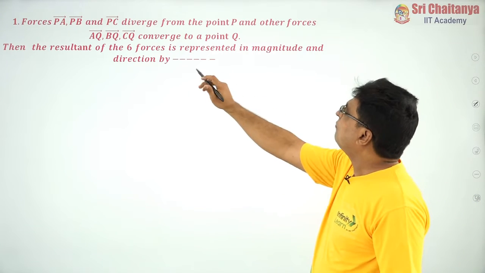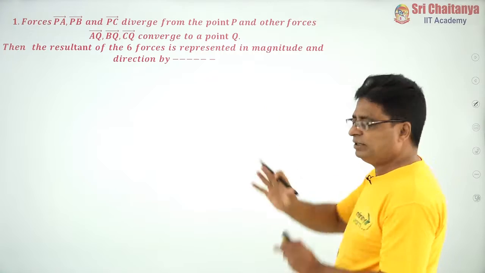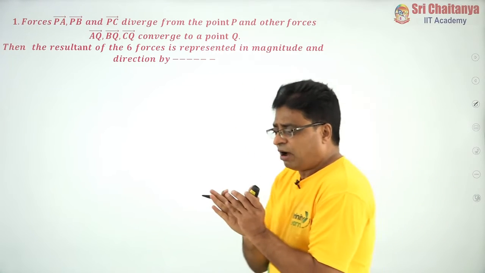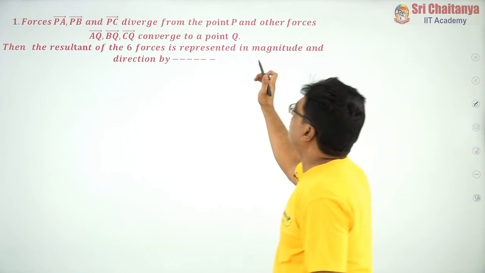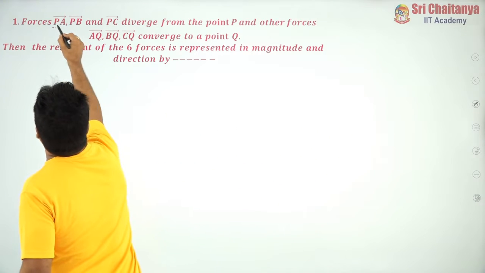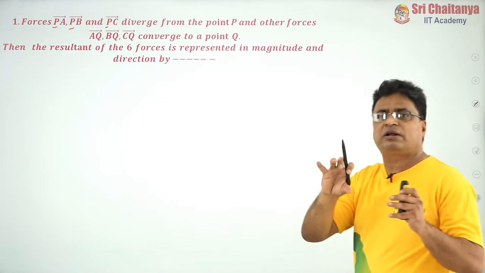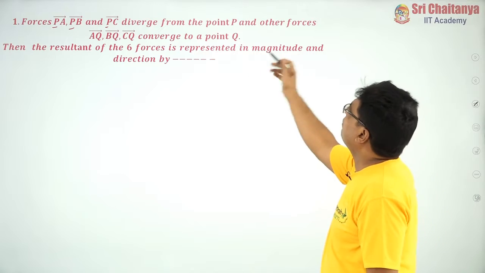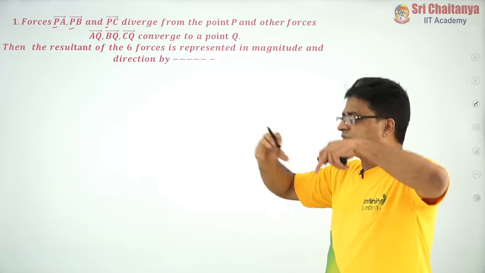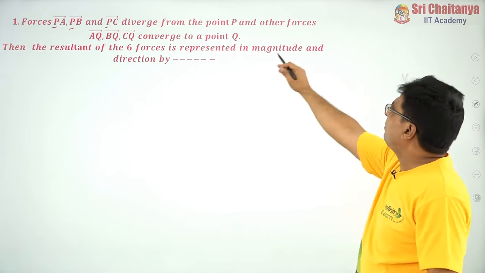But here what is given? Forces PA bar, PB bar, PC bar diverge from a point. Diverge means all the vectors are starting from P. That means P is the initial point. Observe, in all these vectors, P is the initial point, so these are called initial vectors. And AQ bar, BQ bar, CQ bar converge to a point. So these are vectors diverging from the point P and converging to a point Q.